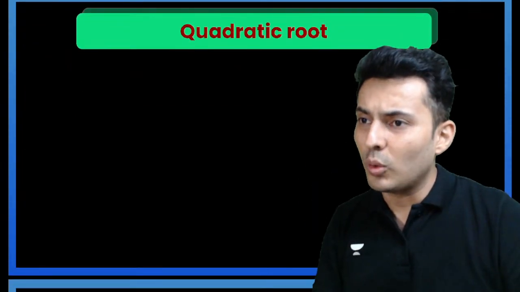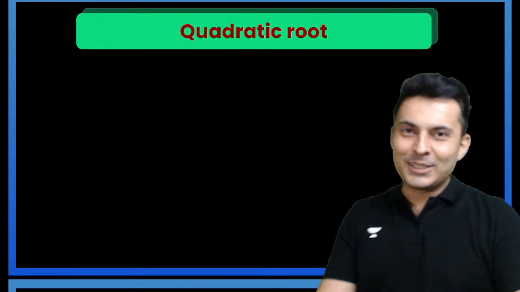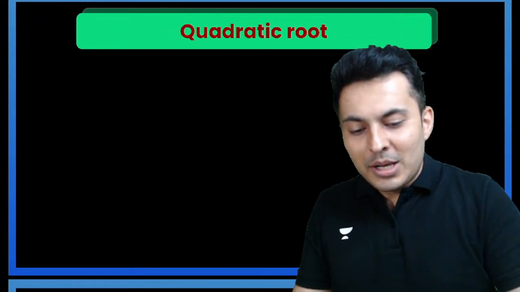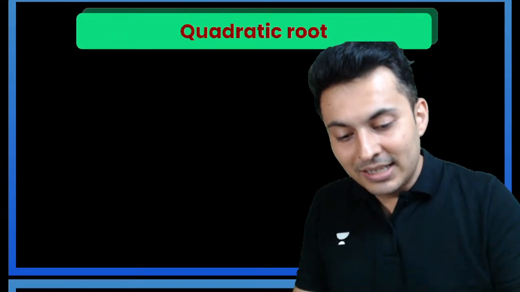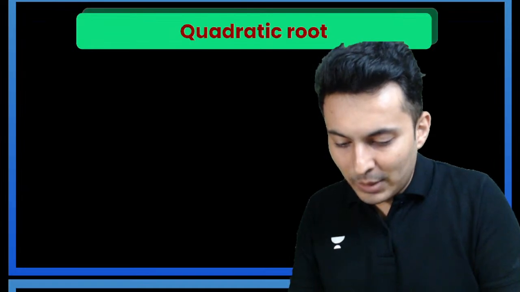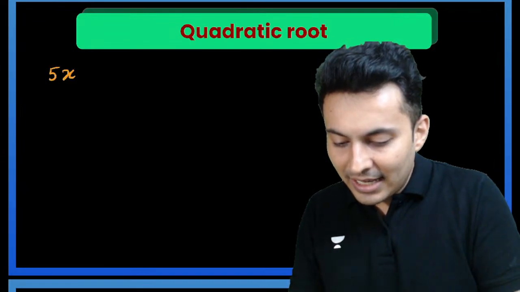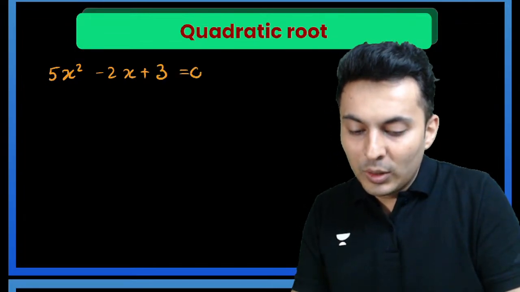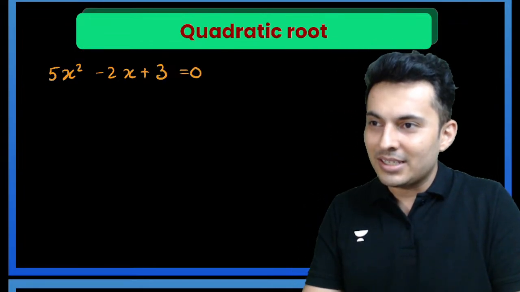Next important thing is quadratic. Okay, so let's learn this quadratic also. I think everybody knows what a quadratic equation is. Quadratic equation means square equation. Like for example, 5x square minus 2x plus 3 is equal to 0. That is a quadratic equation, right?